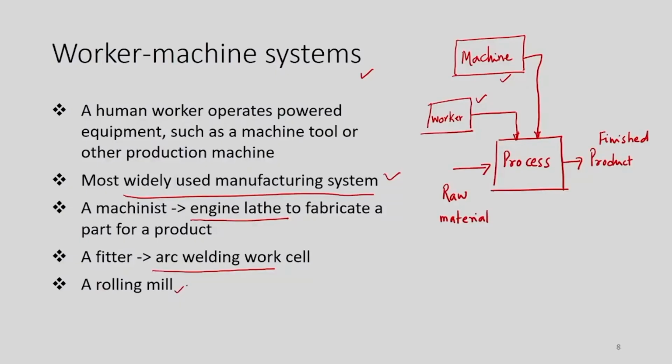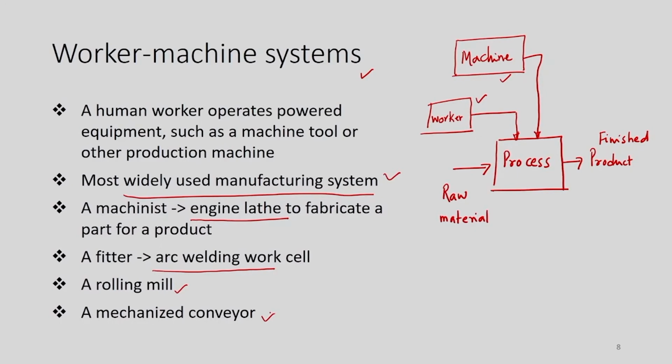A rolling mill is used to reduce the thickness of metal sheets. A mechanized conveyor is a powered conveyor in which we are using electrical motors to drive the conveyors,